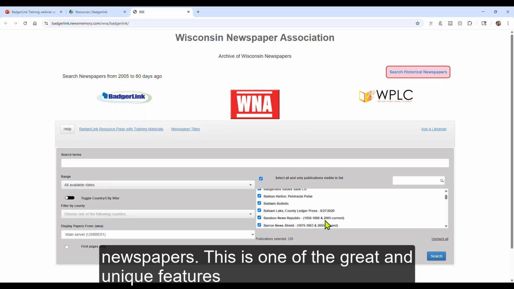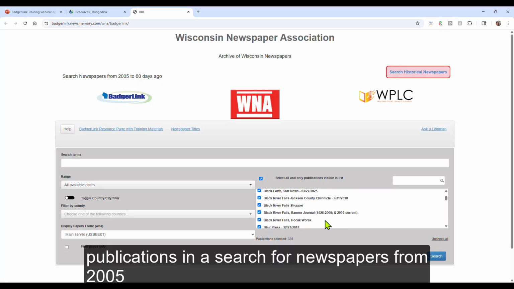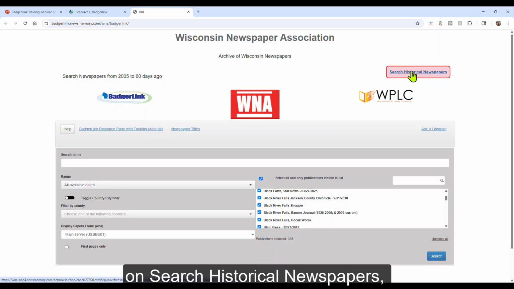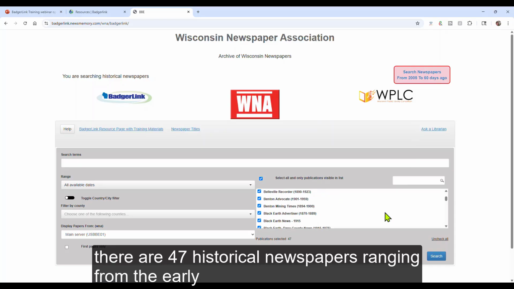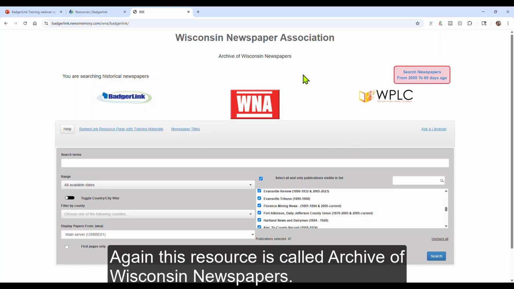This is one of the great and unique features of this resource. There are 286 publications in a search for newspapers from 2005 to 60 days ago. And if I click on Search Historical Newspapers, there are 47 historical newspapers ranging from the early 1800s to the mid-1900s. Again, this resource is called Archive of Wisconsin Newspapers.